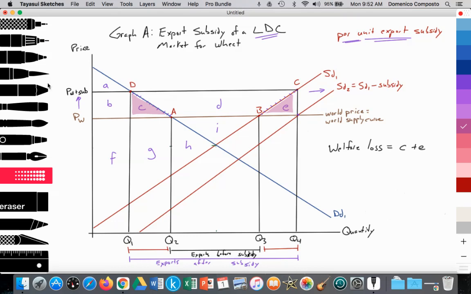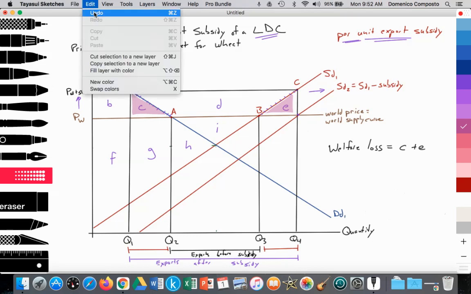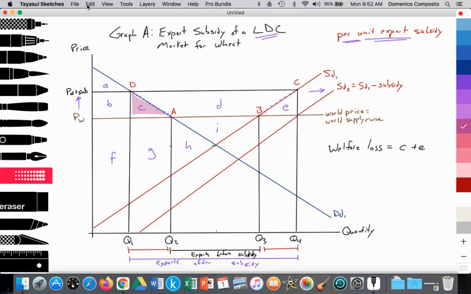Why? Well, area C represents the lost consumption. Consumer surplus has been reduced from ABC to area A. And consumers have lost this level of consumption from Q2 to Q1. So they should be consuming at the world price, but they're not. So that is a welfare loss that's been generated.